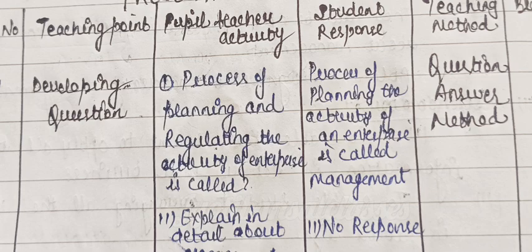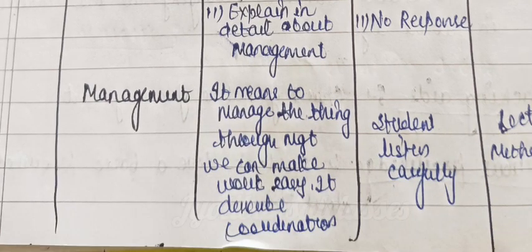Presentation, serial number, teaching points, people teacher activity, student response and teaching methods, and the blackboard. First, developing question. Process of planning and regulating the activity of enterprises is called process of planning. The activity of enterprise is called management. Question answer method is used. Explain in detail about the management. No response.